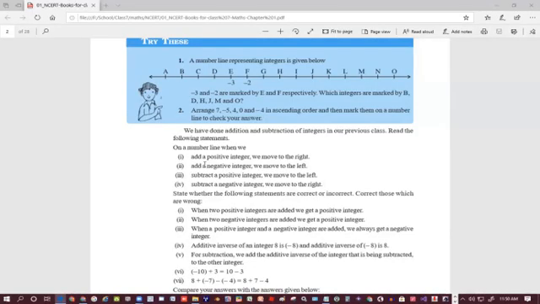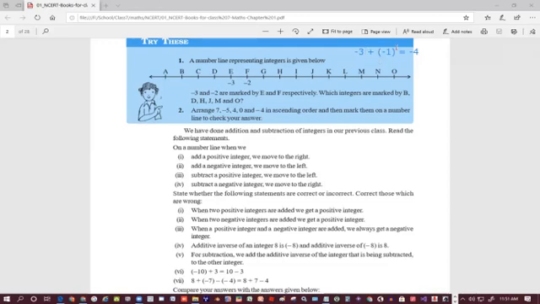Now, add a negative integer, we move to the left. When you add a negative number on a number line, you move towards the left. As for example, if I say minus 3, add a negative number. Add a negative number means add a minus number, minus 1 only. Minus 4 will be the right answer, because when we say add a negative number, it means we are subtracting one number. So minus 3 plus minus 1 will become minus 3 minus 1, so it will become minus 4.